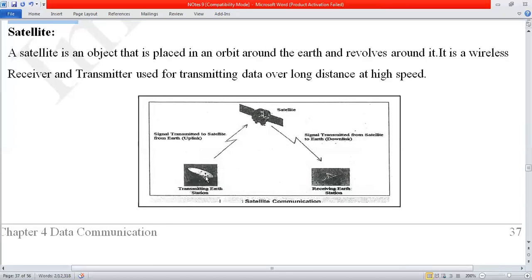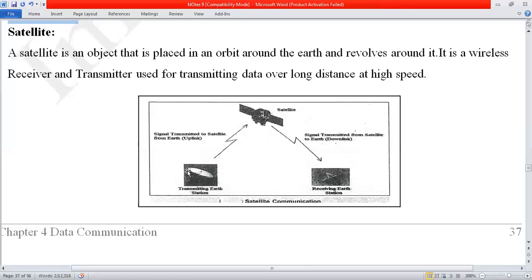Watch here, this is the dish antenna. The dish antenna receives the signals that are sent from the base station. This is called the base station. The satellite accepts those signals. Like, this one is Saudi Arabia, and I want to see the channels of Saudi Arabia in Pakistan. So it generates the signal and passes it to the satellite, and the satellite then retransmits those signals to the receiving station, or we can say the destination.